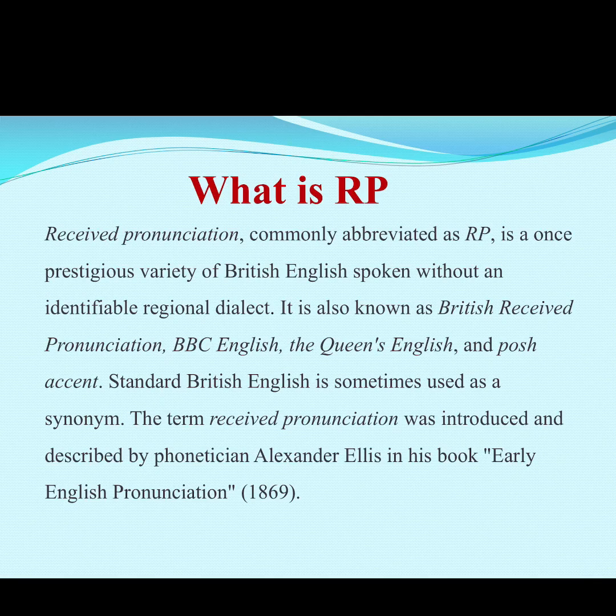It is also known as British Received Pronunciation, BBC English, the Queen's English, and Posh accent. Standard British English is sometimes used as a synonym. The term received pronunciation was introduced and described by phonetician Alexander Ellis in his book Early English Pronunciation, which was published in 1869.